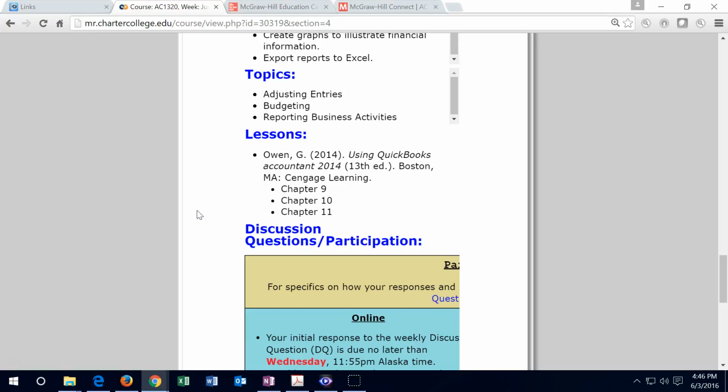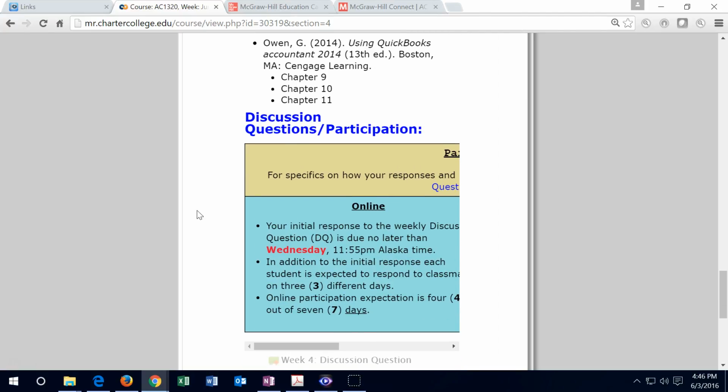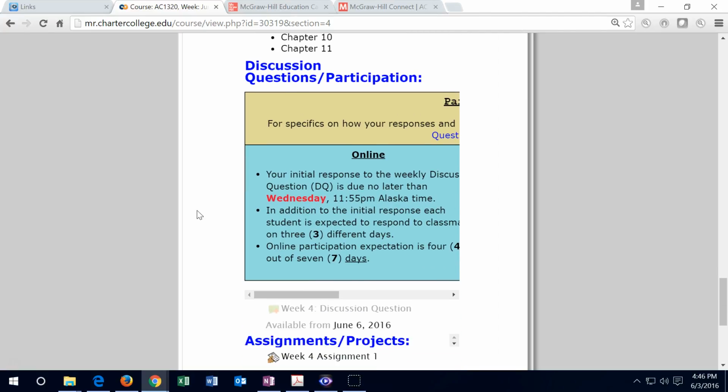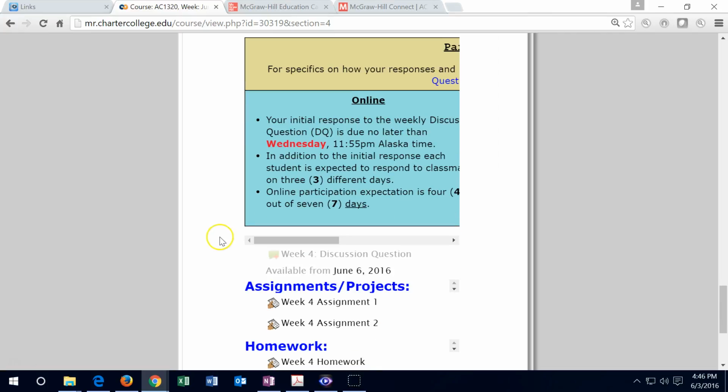Major topics will be adjusting entries. These are similar to the adjusting entries you had in chapter 3 of your major textbook. And then budgets, we're going to roll into budgets as well, which is something that most people find to be very helpful. A lot of people tend to really like the budgeting chapter. Then we have everything from the discussions down is what we, of course, need to complete as of the end of week 4. Discussions is what we're going to start off with.